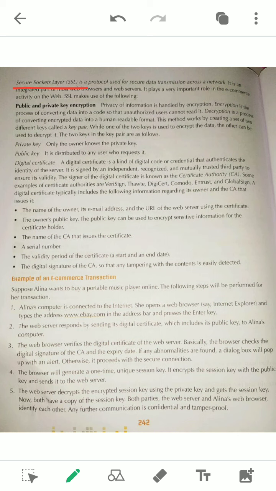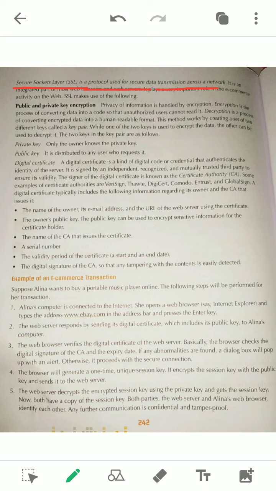If it comes as fill in the blanks, it will be: dash is a protocol used to secure data transmission across a network. You have to write SSL. Sometimes it comes as a one word question, and here also you have to write SSL.